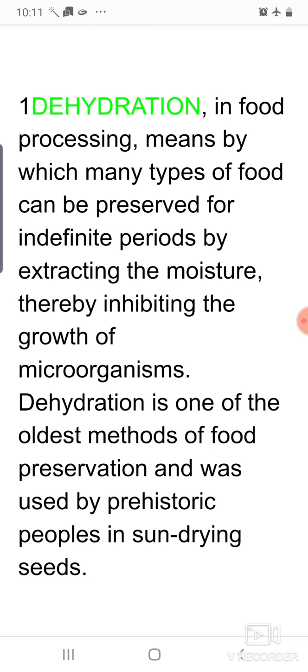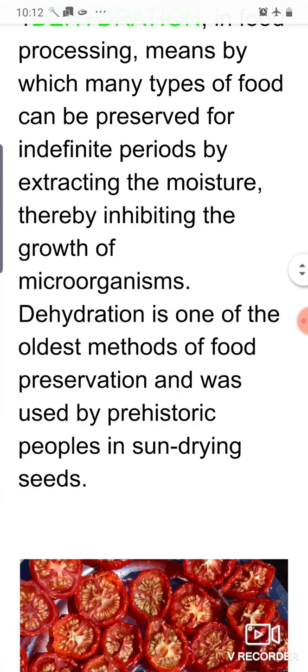Dehydration is one of the oldest methods of food preservation, and was used by prehistoric peoples in sun drying seeds. I think you have read in the previous chapter also that after harvesting, threshing and winnowing, the food grains that are obtained are first dried in the sun. Why? To reduce the moisture content, so that microorganisms may not spoil the food grains. So this is the traditional method of dehydration.